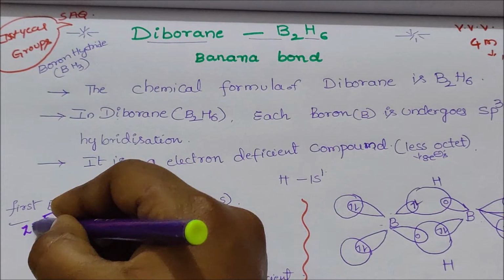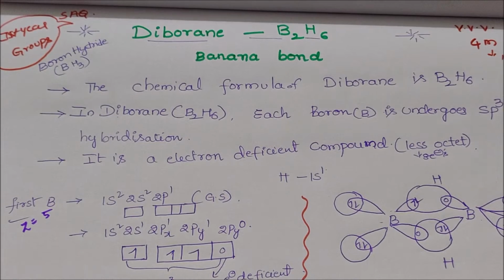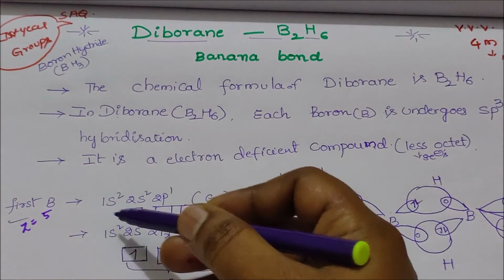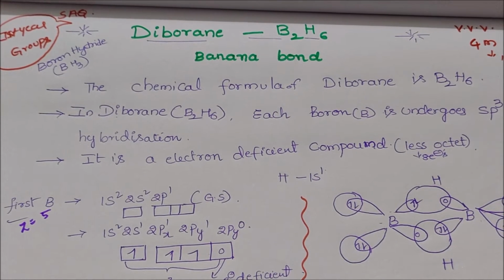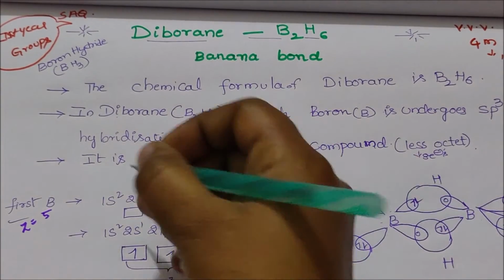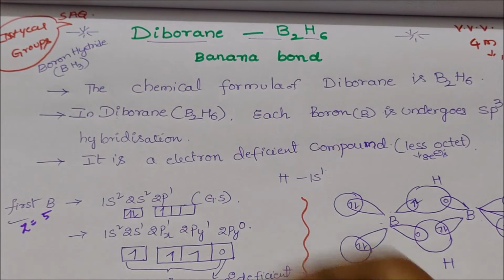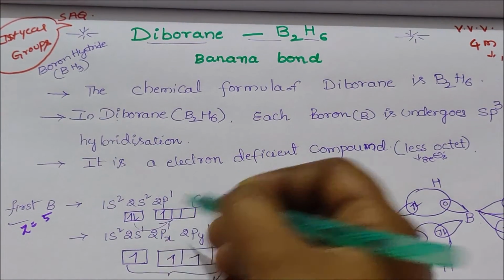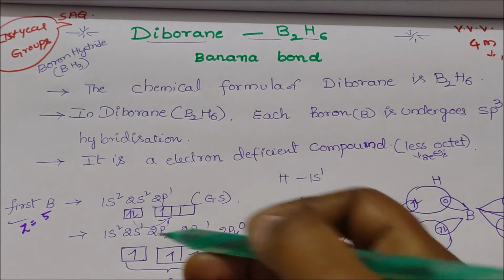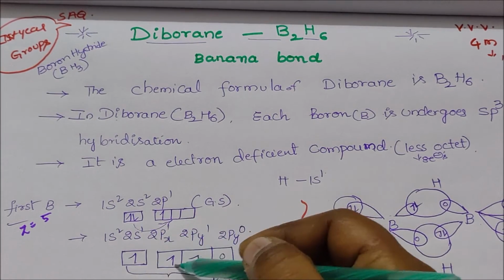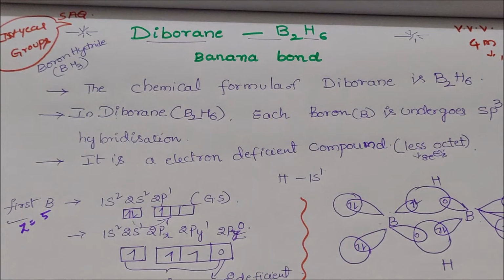Z equal to 5. So the ground state electronic configuration can be written as 1s2 2s2 2p1. In the excited state, one electron jumps to the 2p orbital: 1s2 2s1 2px1 2py1, but 2pz is empty.